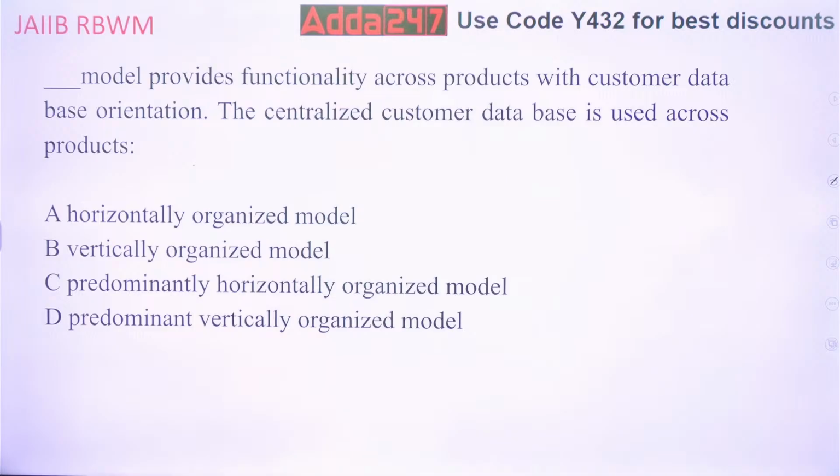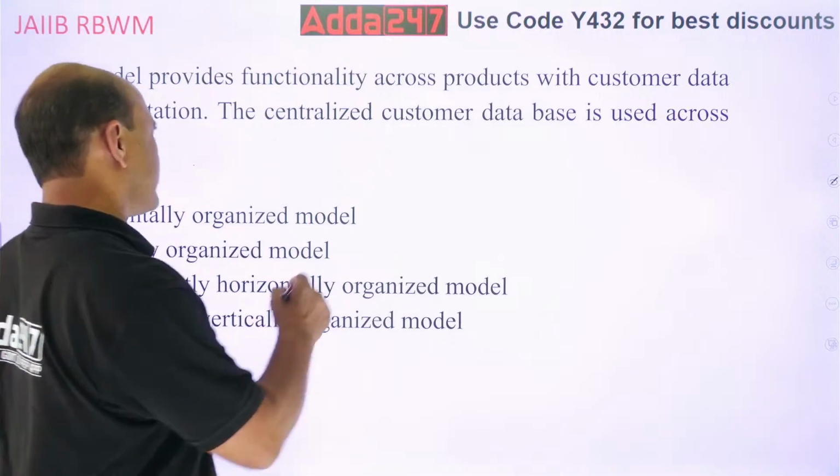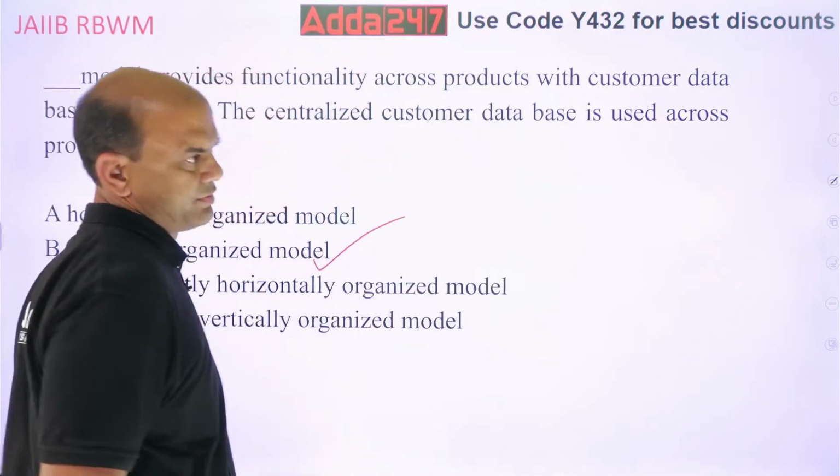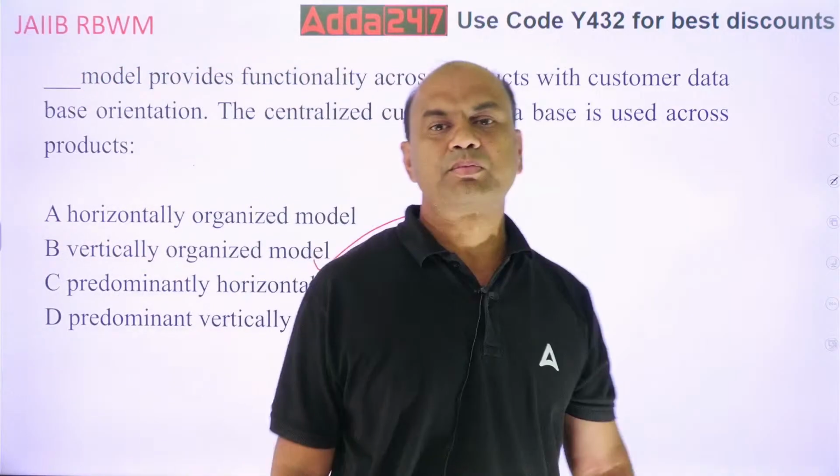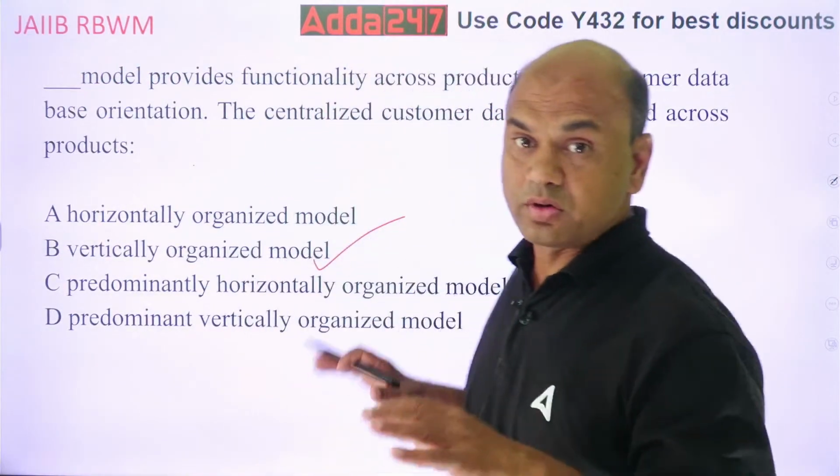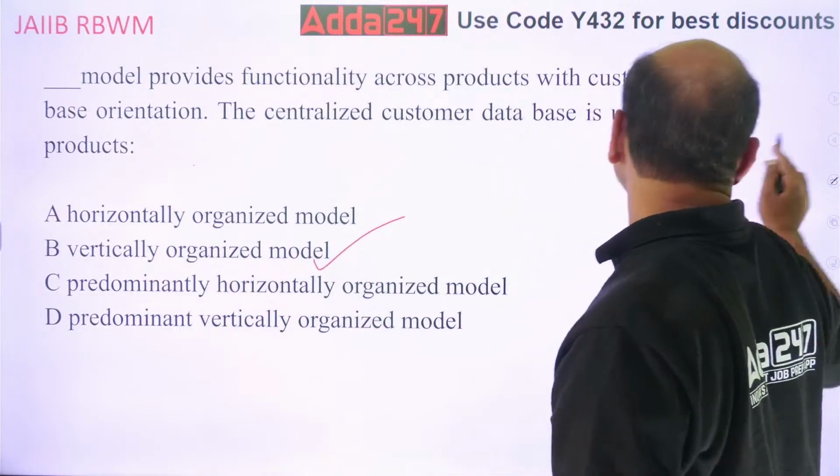So what is the answer required then? The dash model provides functionality across the products with the customer database orientation. So who provides? The vertically organized model. The vertically organized model provides the common database across all the products. Okay?